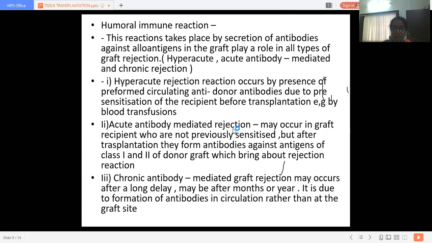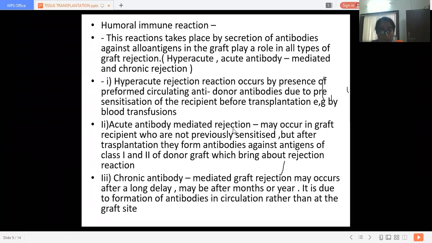In blood transfusion the chance of pre-sensitization is more, but here there is no previous sensitization. After transplantation, they may form antibodies against the class 1 and class 2 human leukocyte antigens of the donor graft, which brings about the rejection reaction.